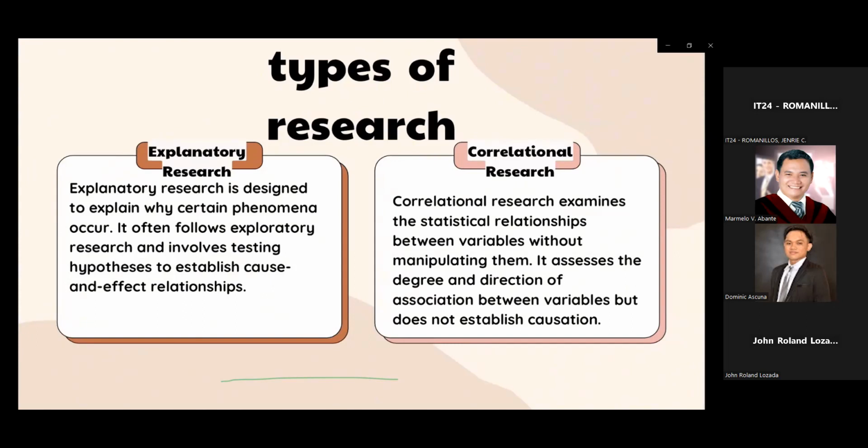Types of relationships. Correlational research can reveal different types of relationship between variables, including positive correlations, where both variables increase or decrease together; negative correlations, where one variable increases while the other decreases; or no correlations, no discernible relationship.